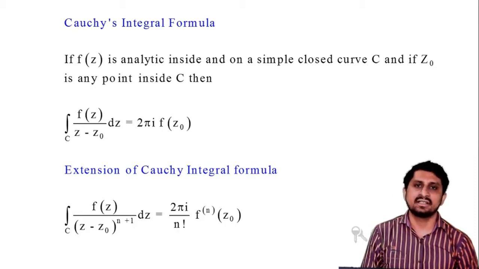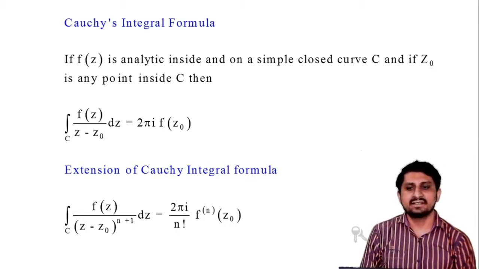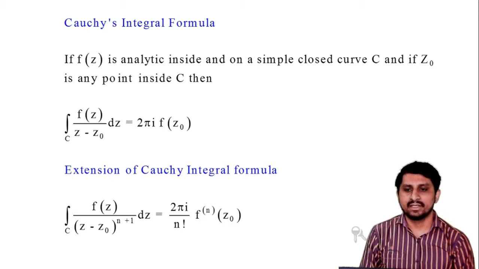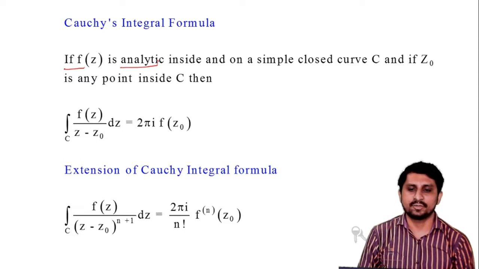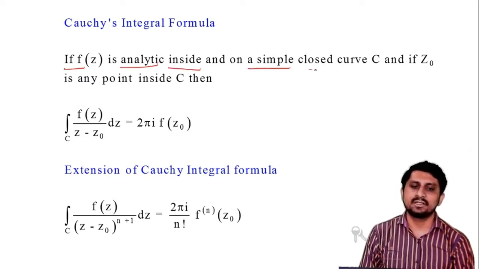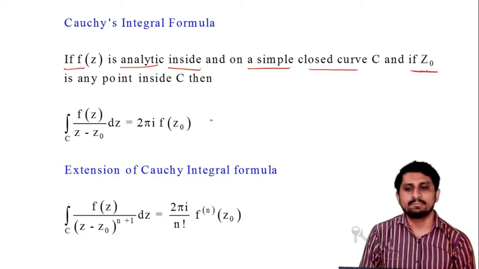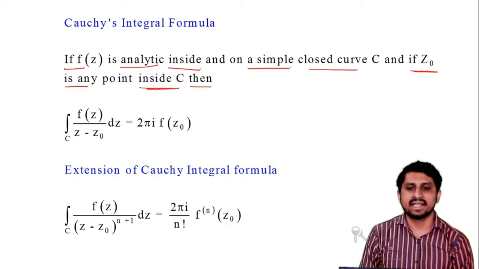Cauchy's integral formula says: if f of z is analytic inside and on a simple closed curve C, and if z0 is any point inside C, then the integration of f of z upon z minus z0 dz is equal to 2 pi i f of z0.